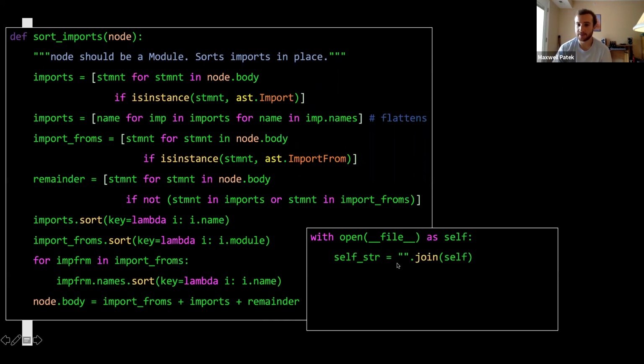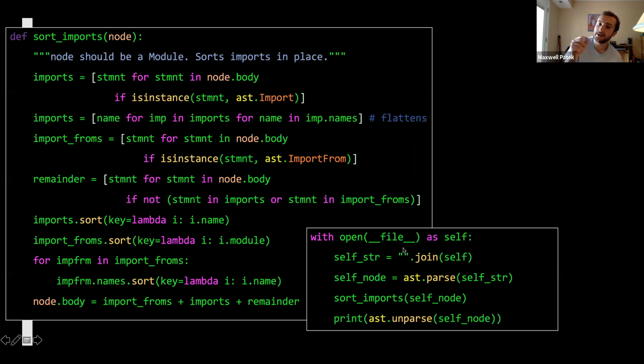And now what we can do with that node is, if we parse some Python code and we get a node, if we call sort imports on it, you can then call ast.unparse on that node. And ast.unparse will turn that abstract syntax tree back into source code for us. So we just did a whole lot of really complex code generation just by piggybacking on the compiler, on the parser that comes with Python.